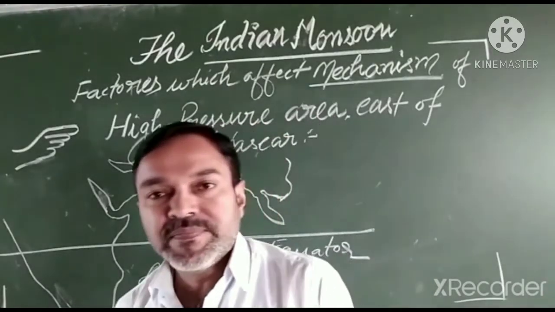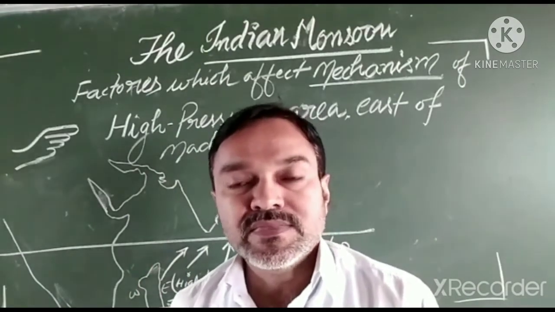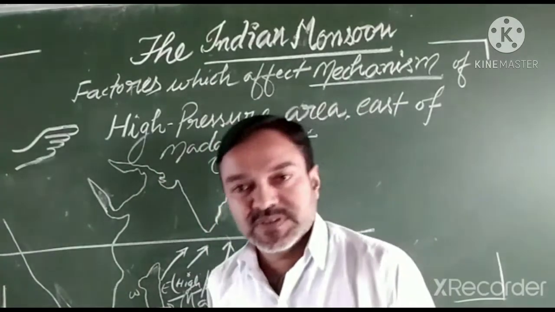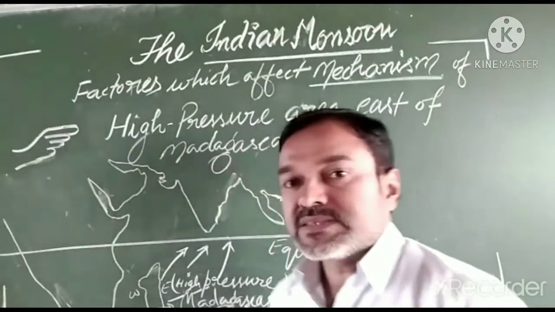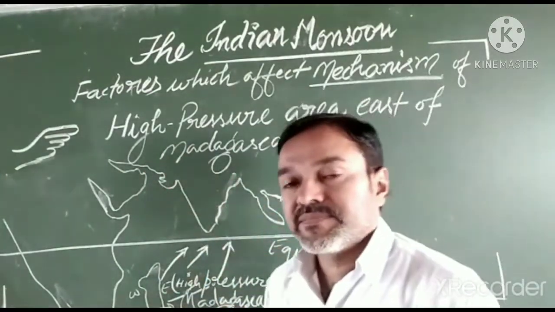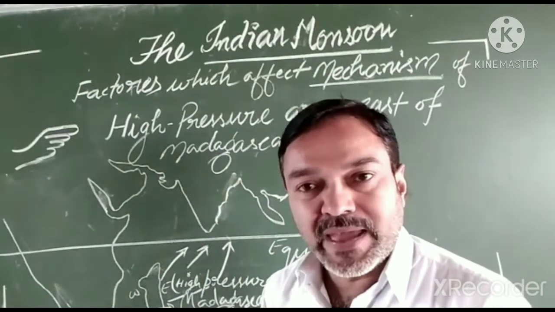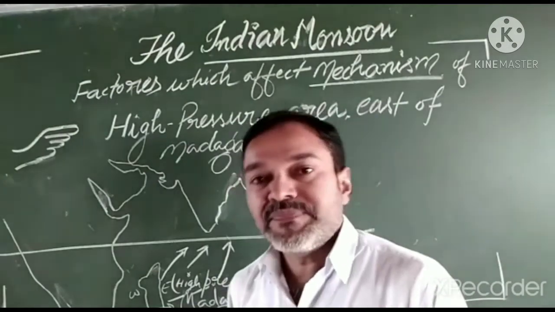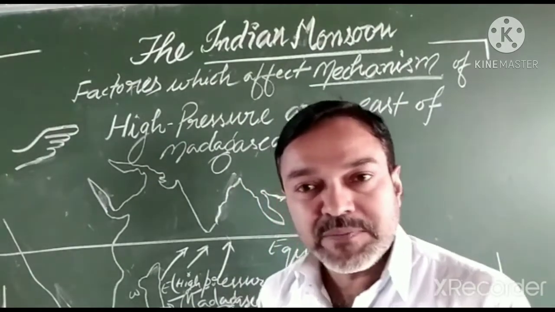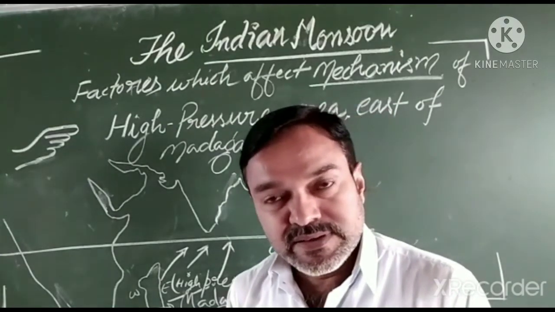Welcome once again. Now we are going to focus on the third factor which determines the mechanism of Indian monsoon. This third factor is known as the high pressure area east of Madagascar. The eastern part of Madagascar has a high pressure region. It means we can easily realize that the same region has a low temperature area.